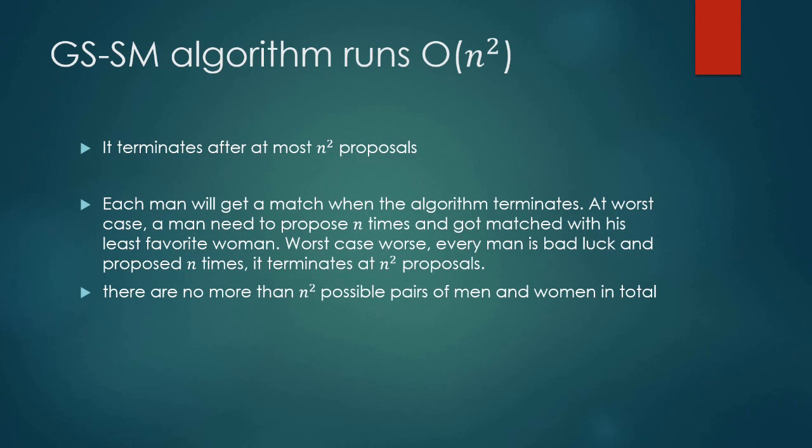He proposed n times in total. In the worst case, every man went through the same thing. That is n men all proposing n times to get engaged. That is n² proposals in total. Therefore, we can say the algorithm is upper bounded by n² behavior.